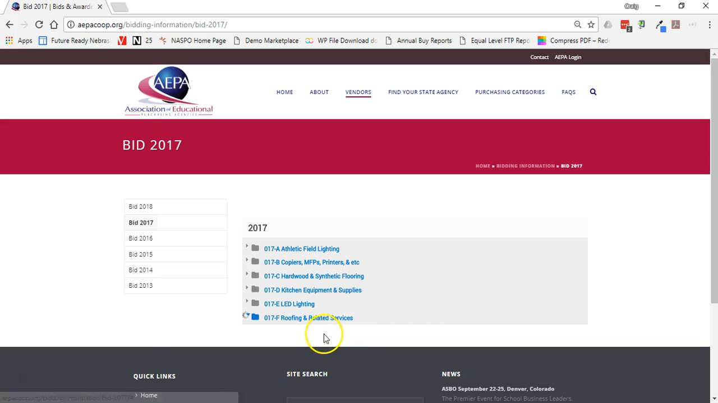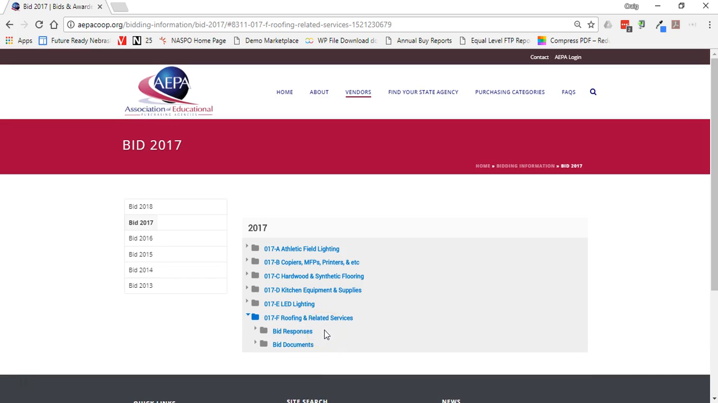So if I want to look at roofing, I click on the arrow, and it's going to render that folder. I get two folders, bid responses and bid documents. The bid documents are those that were sent to the vendors to respond with. So if you want the originals, those documents should be in that folder. The vendor responses are going to be under bid responses.